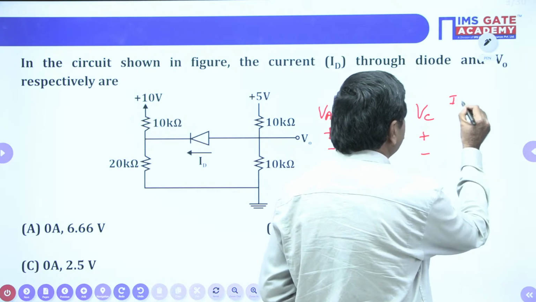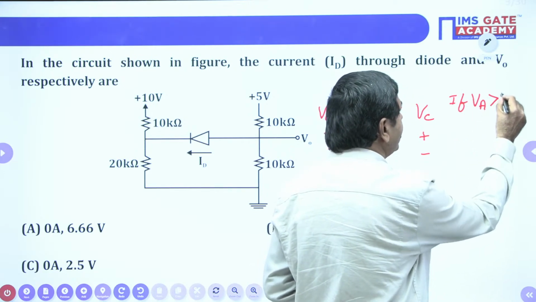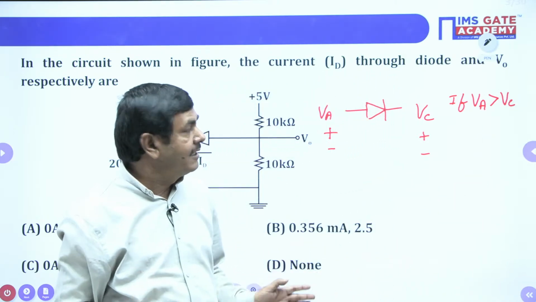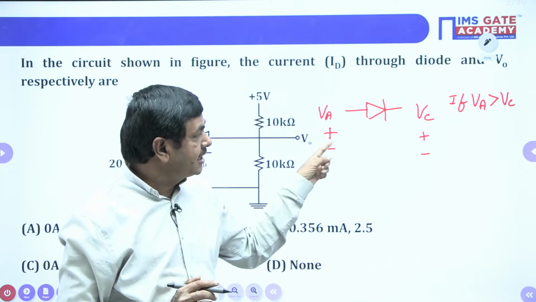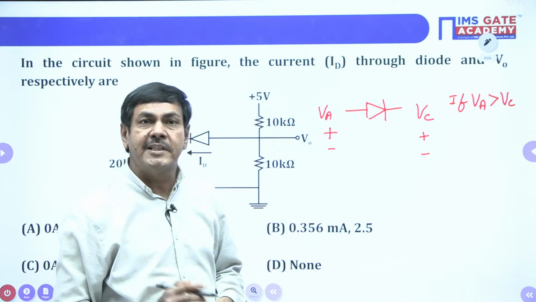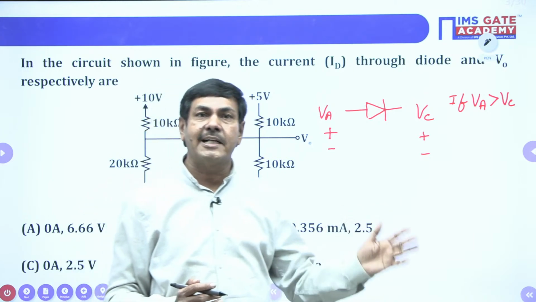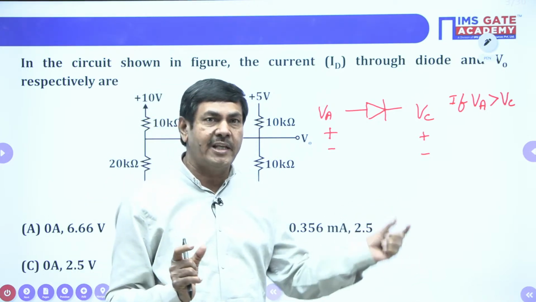If VA is greater than VC, then only the diode is going to work. Suppose I am giving anode potential 5 volts, for example, and cathode potential is given 2 volts only. One is a positive potential, the second one also a positive potential, but one is higher and one is lower.